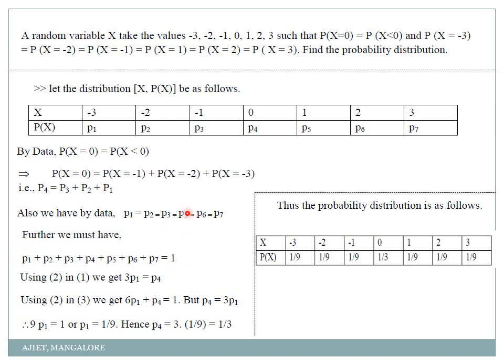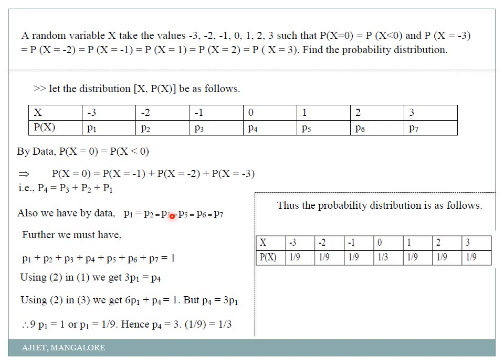So now I will use my second condition in the first one. What is that? P3 plus P2 plus P1. Are they the same? Yes, here P1 is equal to P2 is equal to P3. So I will write this P2 as P1, P3 as P1. So total I will get 3P1 is equal to P4. Proper? Okay.